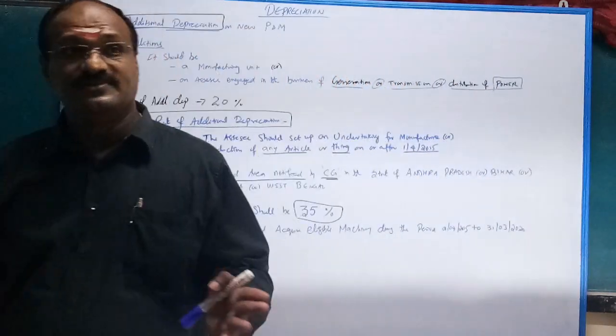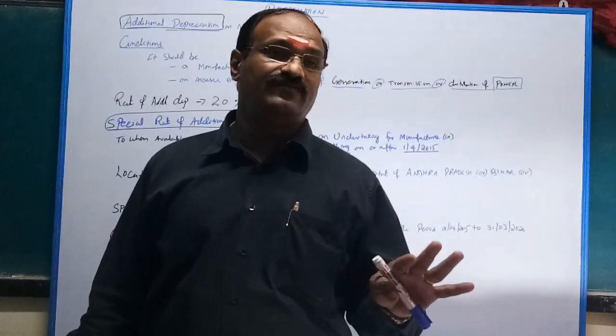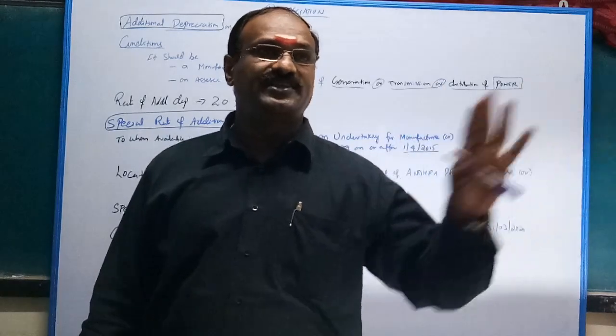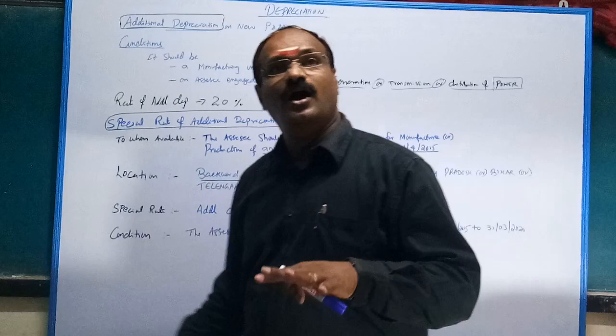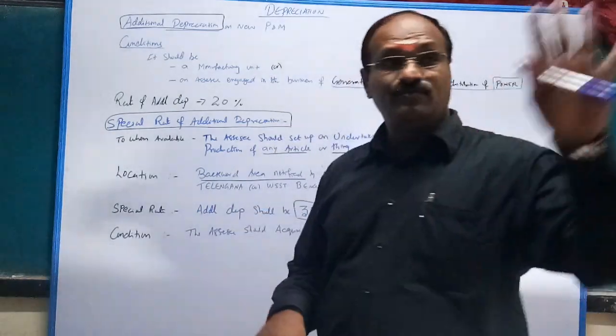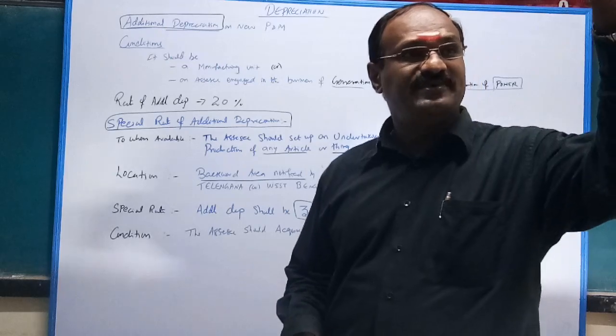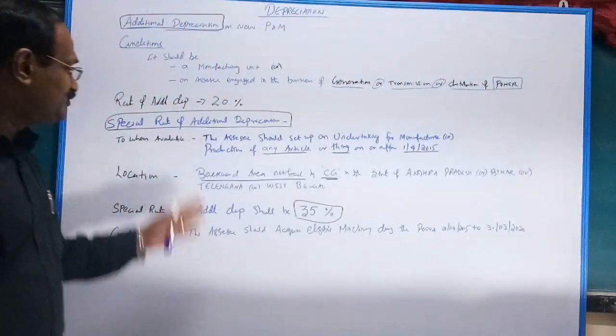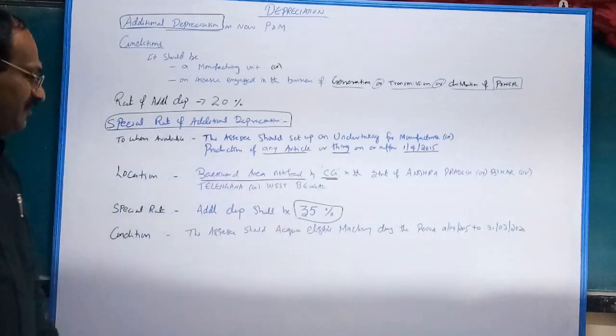You check it out. Suppose your normal rate of depreciation is 15%. You start up in a special, specified backward area. Then normal 15 plus 35, you can claim almost 50% of your capital expenditure as depreciation. So if you start up in a backward area, you will claim 35%.